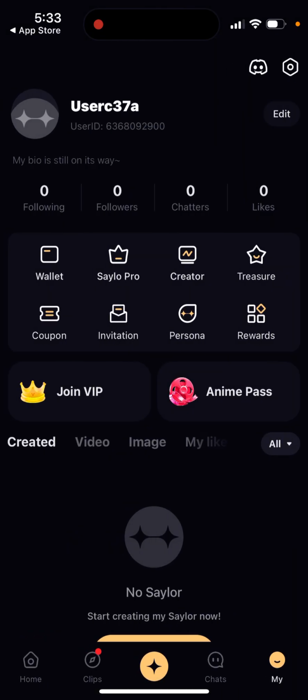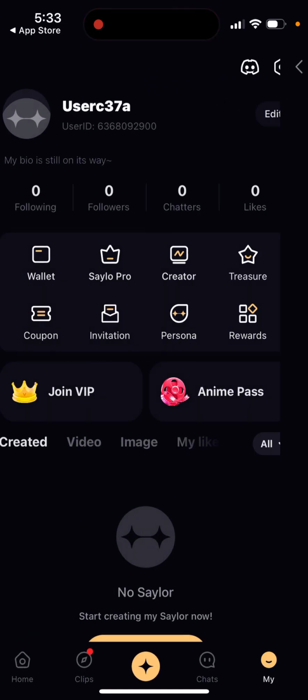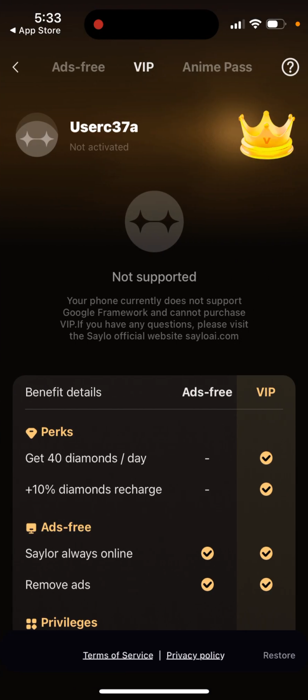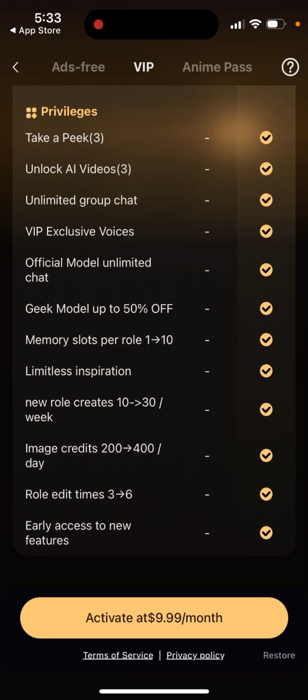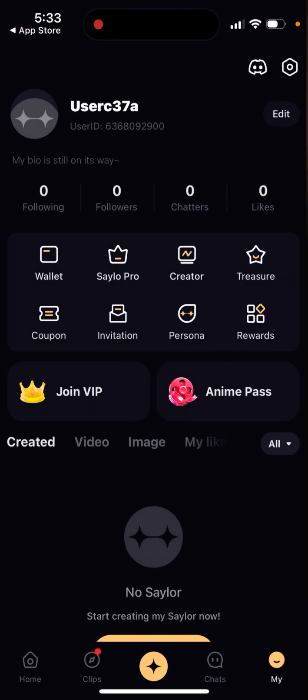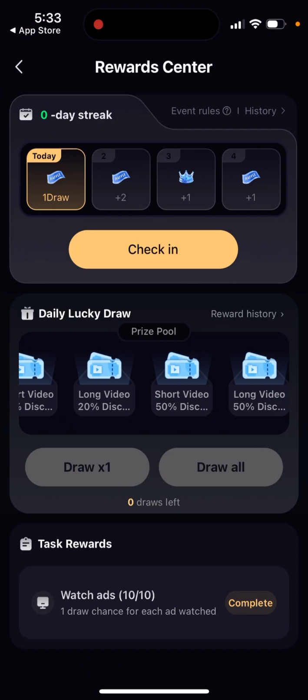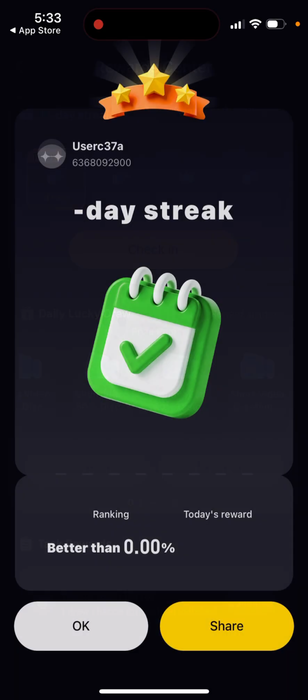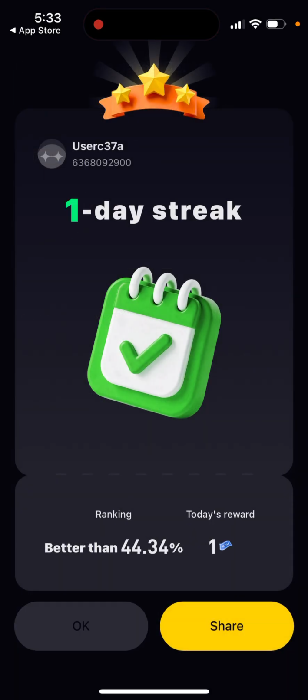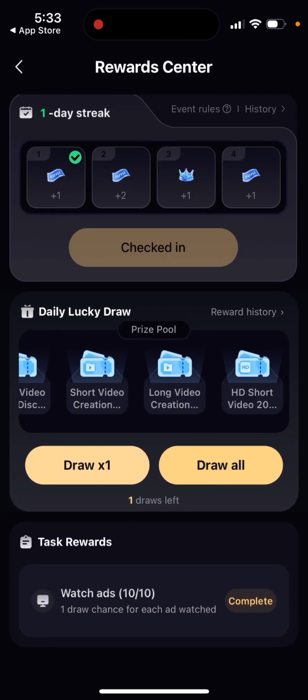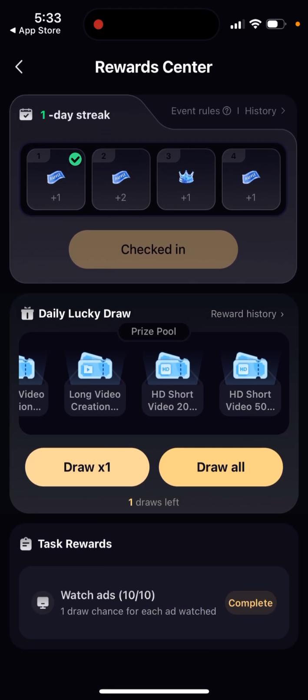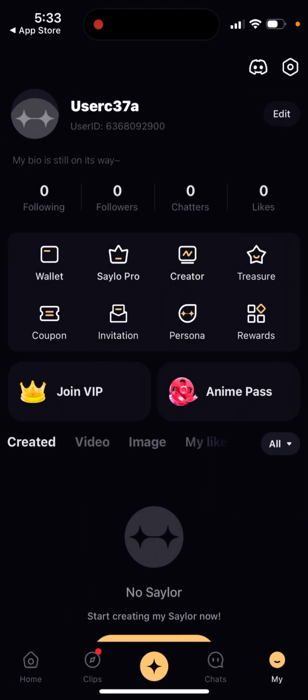Okay, so they don't have any invitations, but they still have some coupons. You can upgrade to Pro, which is just $10 per month. So quite a nice app, and there are also rewards where you can just do check-in. You can watch ads and get some free coins. So try it out.